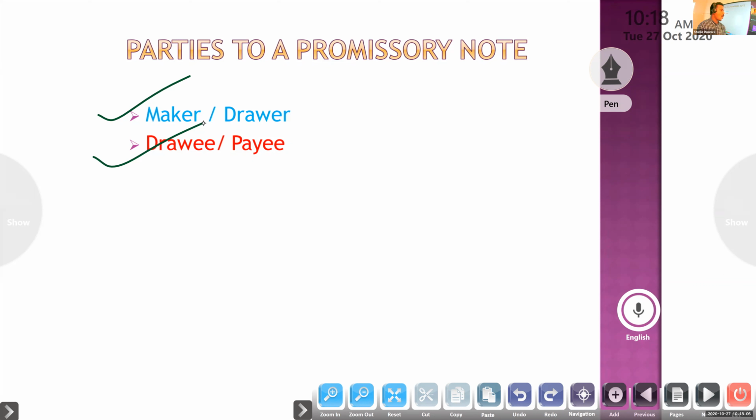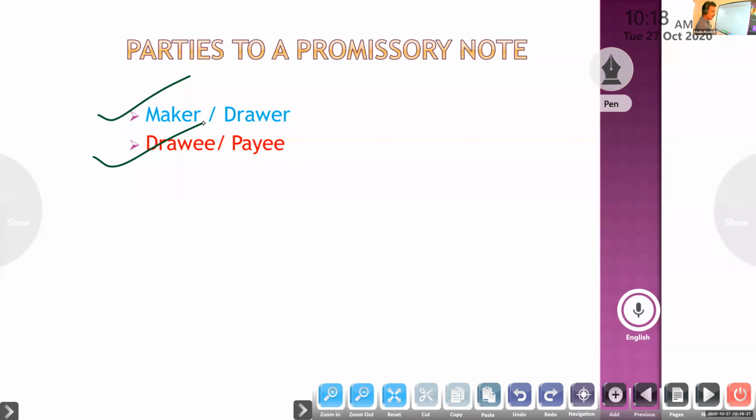So here, who is a drawer? The person who owes some amount to another person. That person only makes or draws the instrument. Not like a bill of exchange, where the drawer is the creditor.